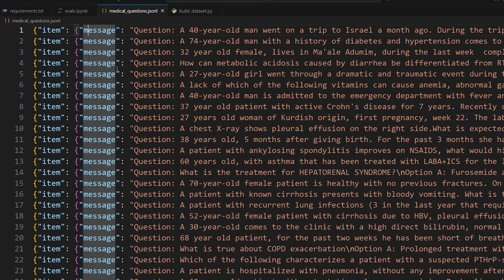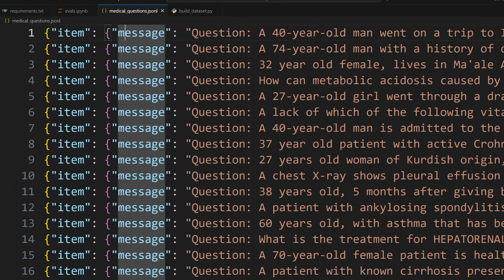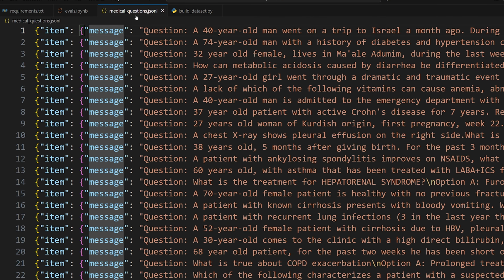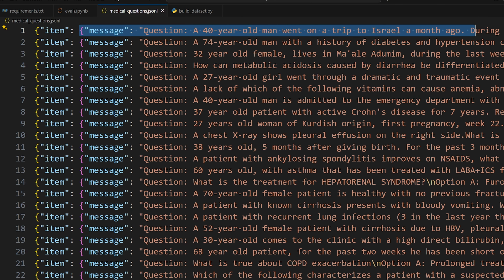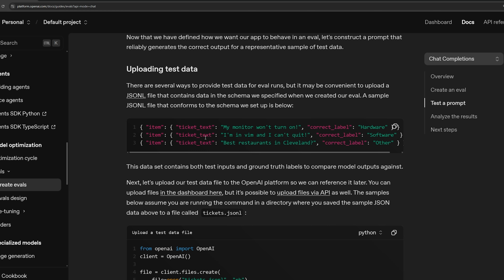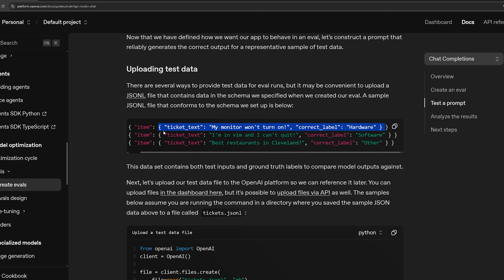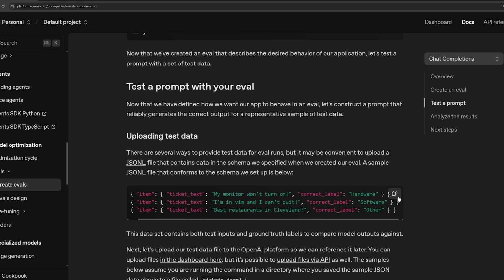And one thing that's a little weird when you do it programmatically versus through the UI is that every sample for a JSON-L file needs to be surrounded with this item object. So instead of just having message and answer as each entry, you're going to surround it with this item. It's what they use in their examples as well in the documentation. So you can see that instead of just ticket text and correct label as a single object, they surround it with the item field object.